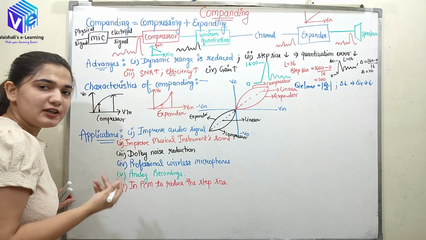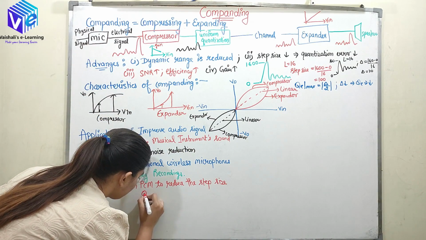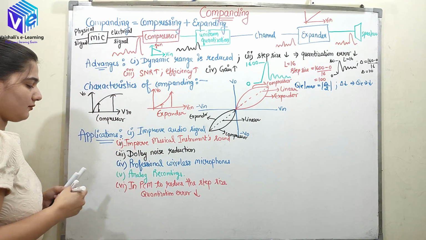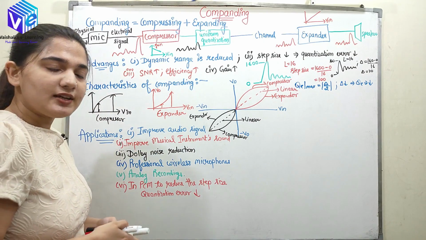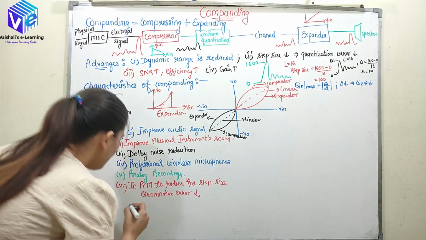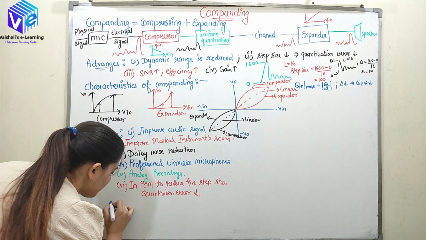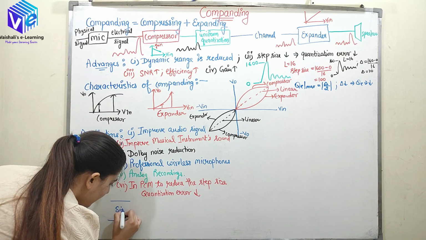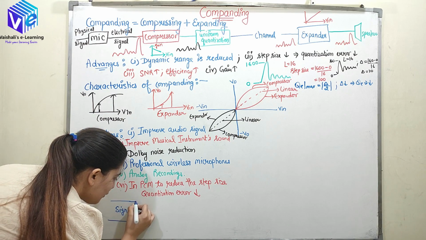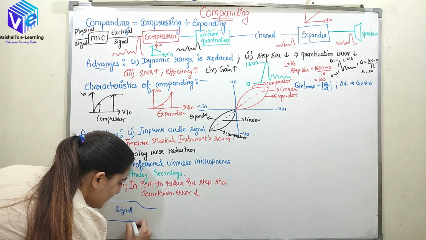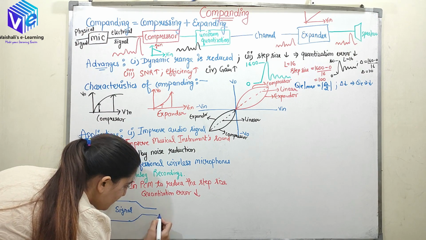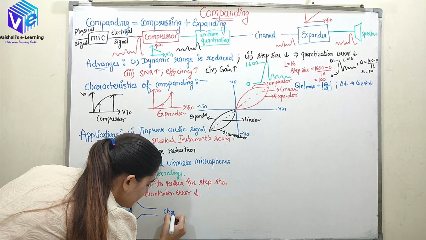So what happens when we reduce the step size? Quantization error would decrease. So here the noise interference would also decrease. So let's understand how. So this is my signal before compending. So after that it is compressed when it is passed to the channel. So it is like this now. So now here it is in the channel.